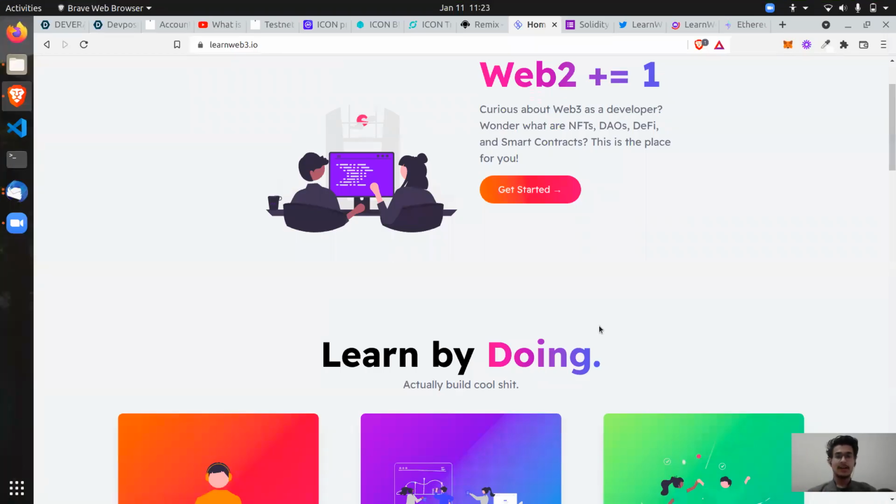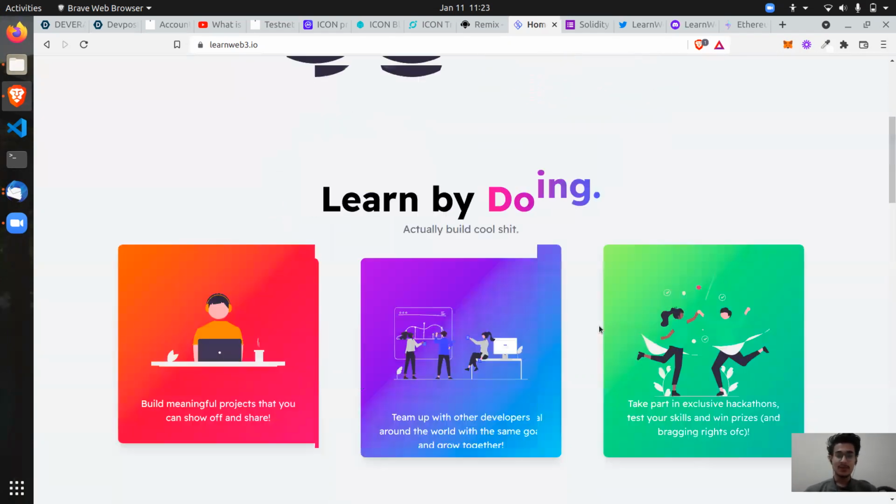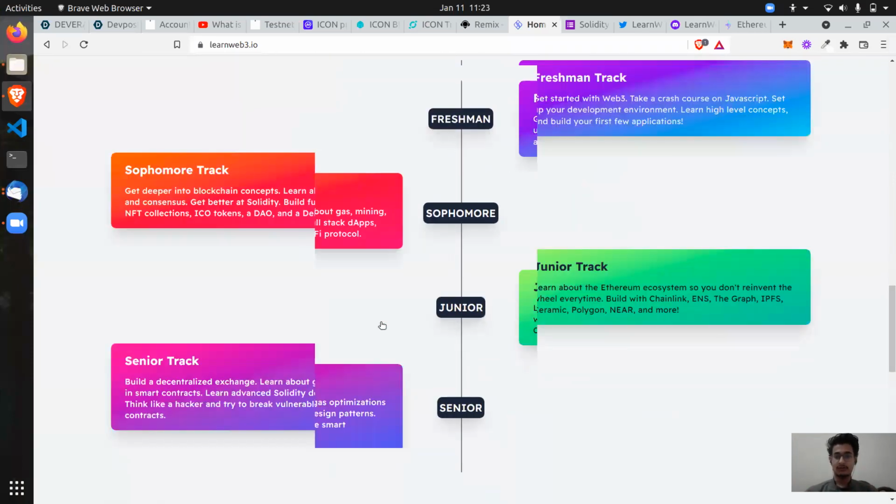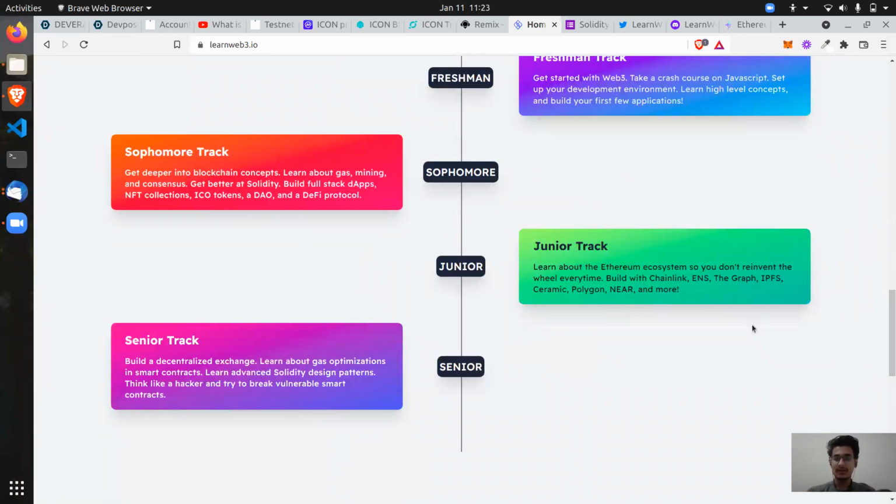Hi there, and today I talk to you about a platform called LearnWeb3.io, and this is a great platform. I recently started with this platform to learn about Web3 overall. They have sections from the freshman track to the sophomore track, to the junior track, and to the senior track.